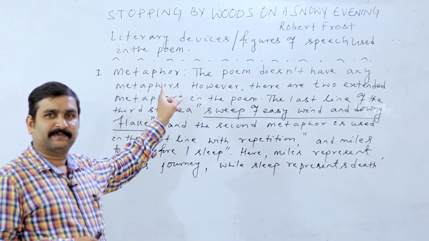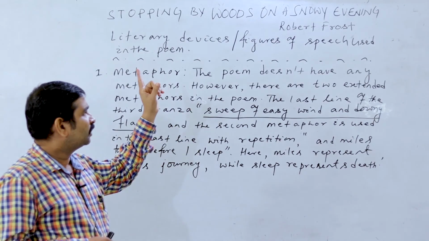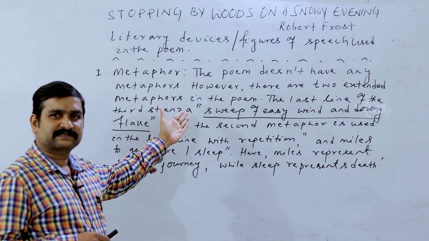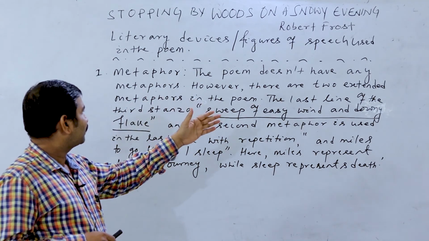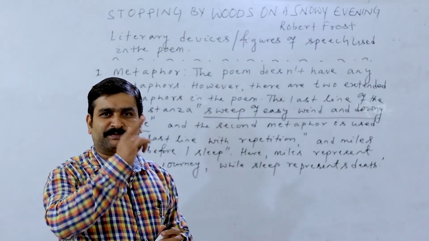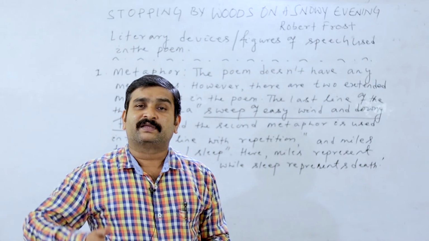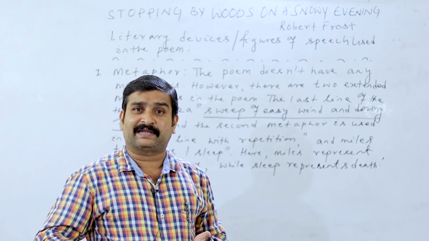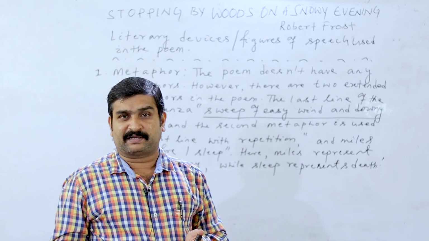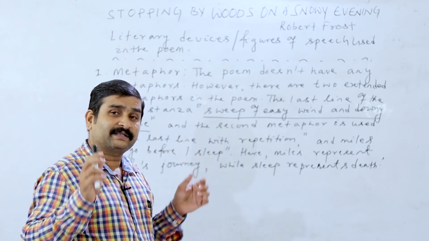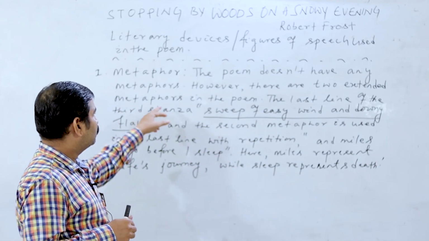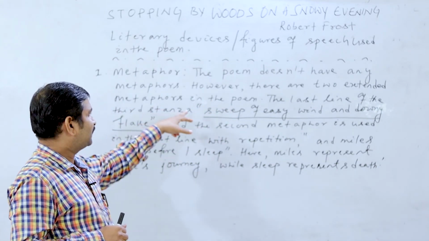So first one is metaphor. All of you look at it. The poem doesn't have any metaphors. However, there are two extended metaphors. You may ask me, sir, what is extended metaphor? It is not a real metaphor, but looks like a metaphor. And here there are two extended metaphors used. Look, however, there are two extended metaphors in the poem.